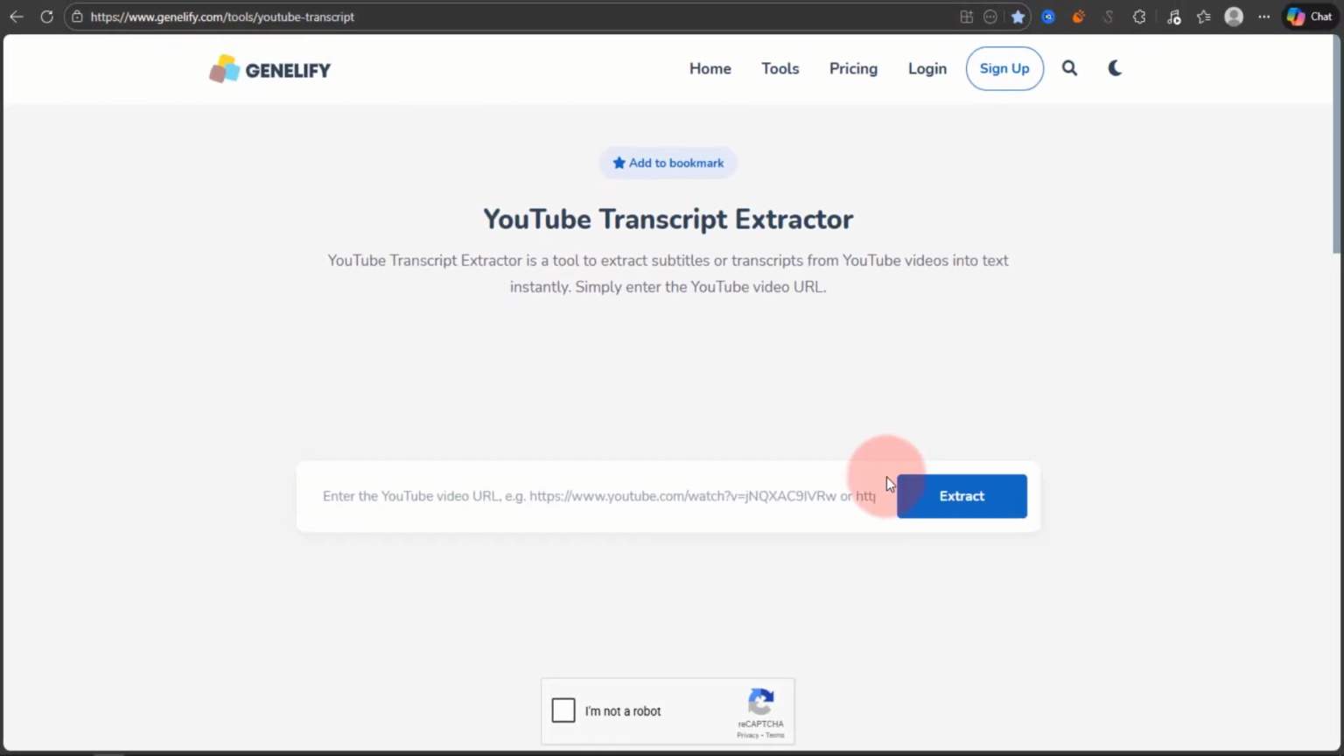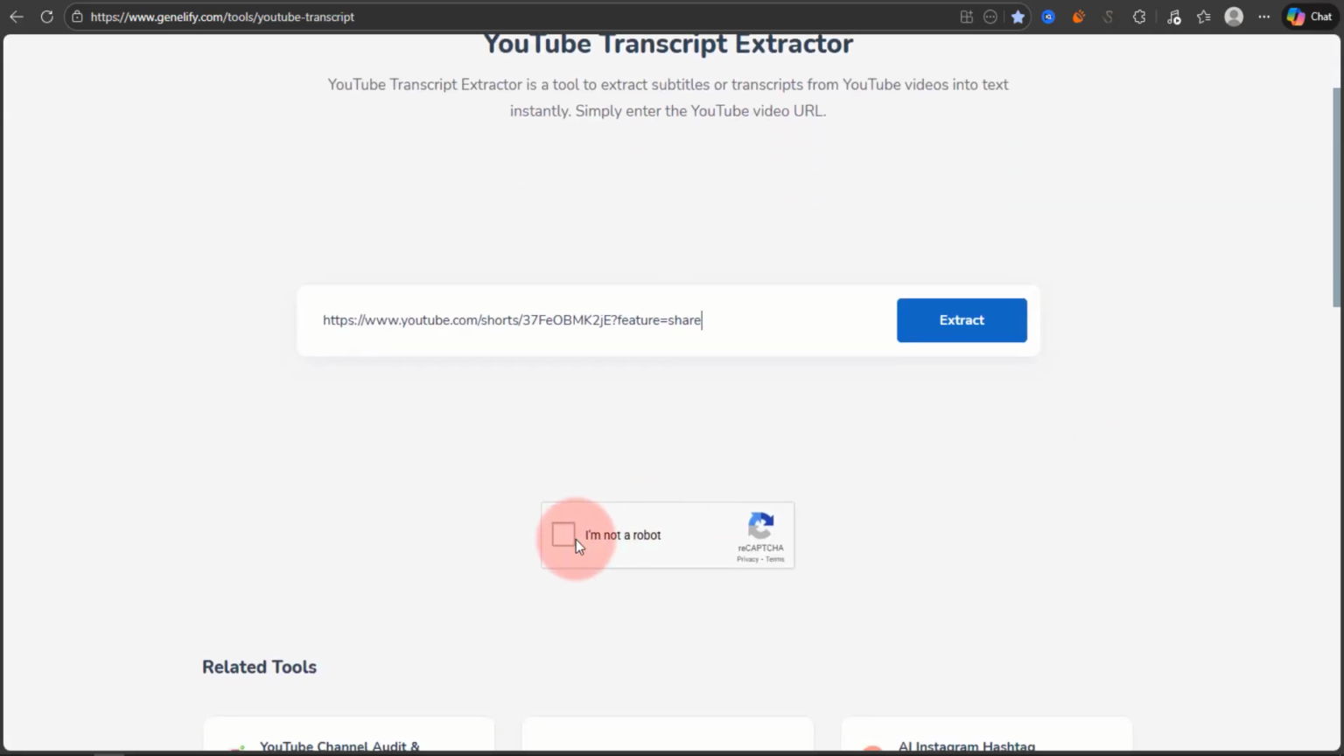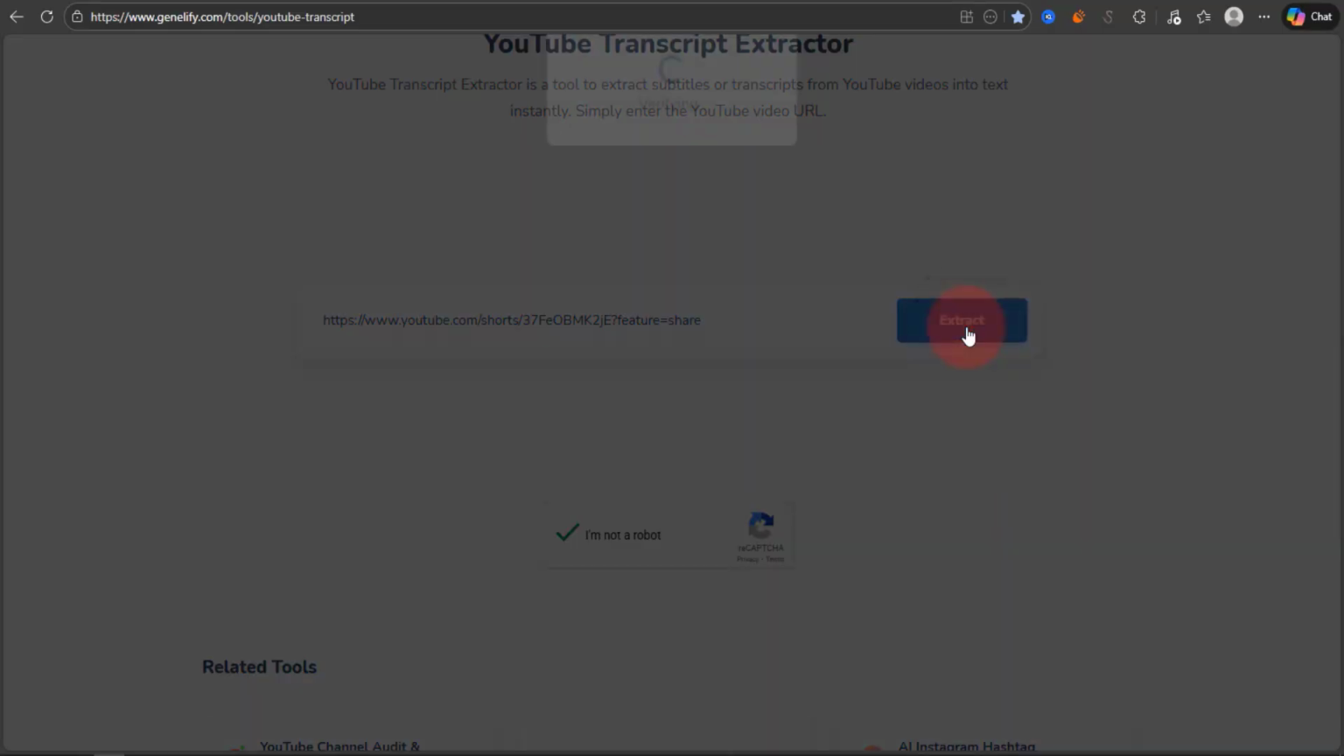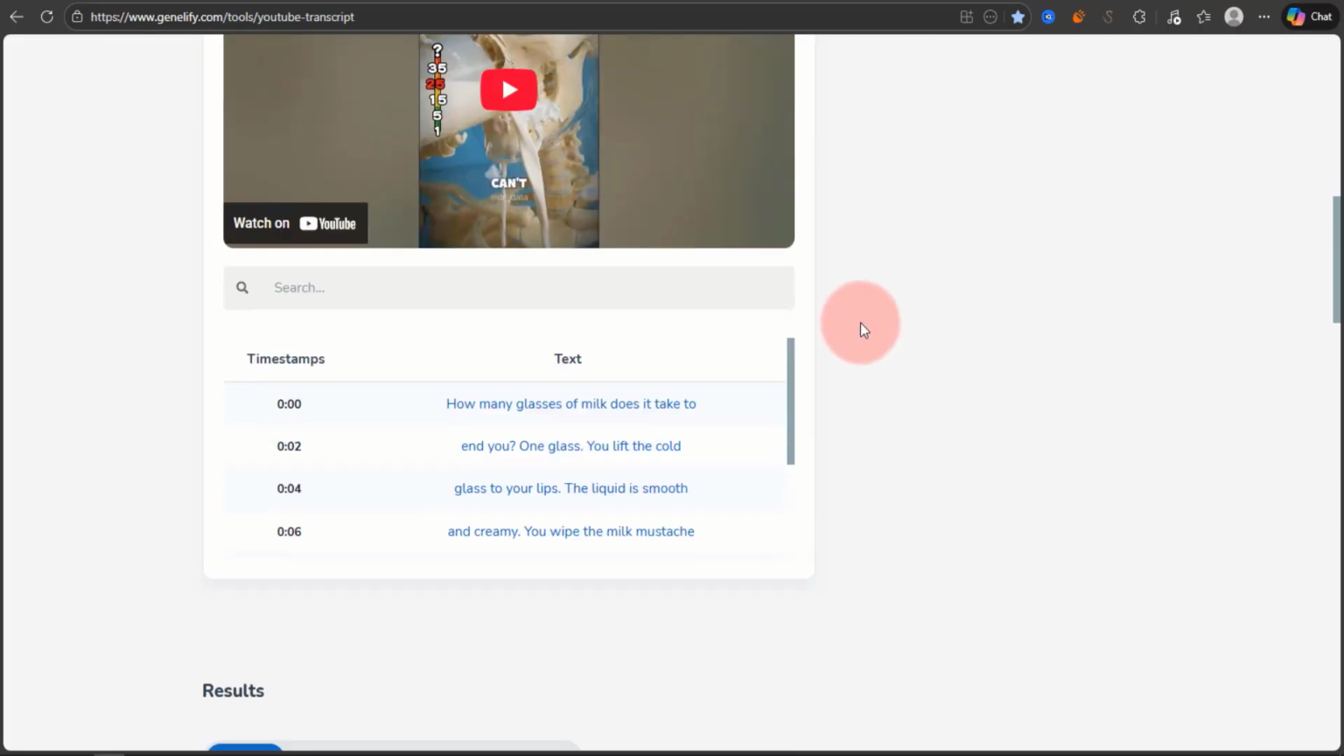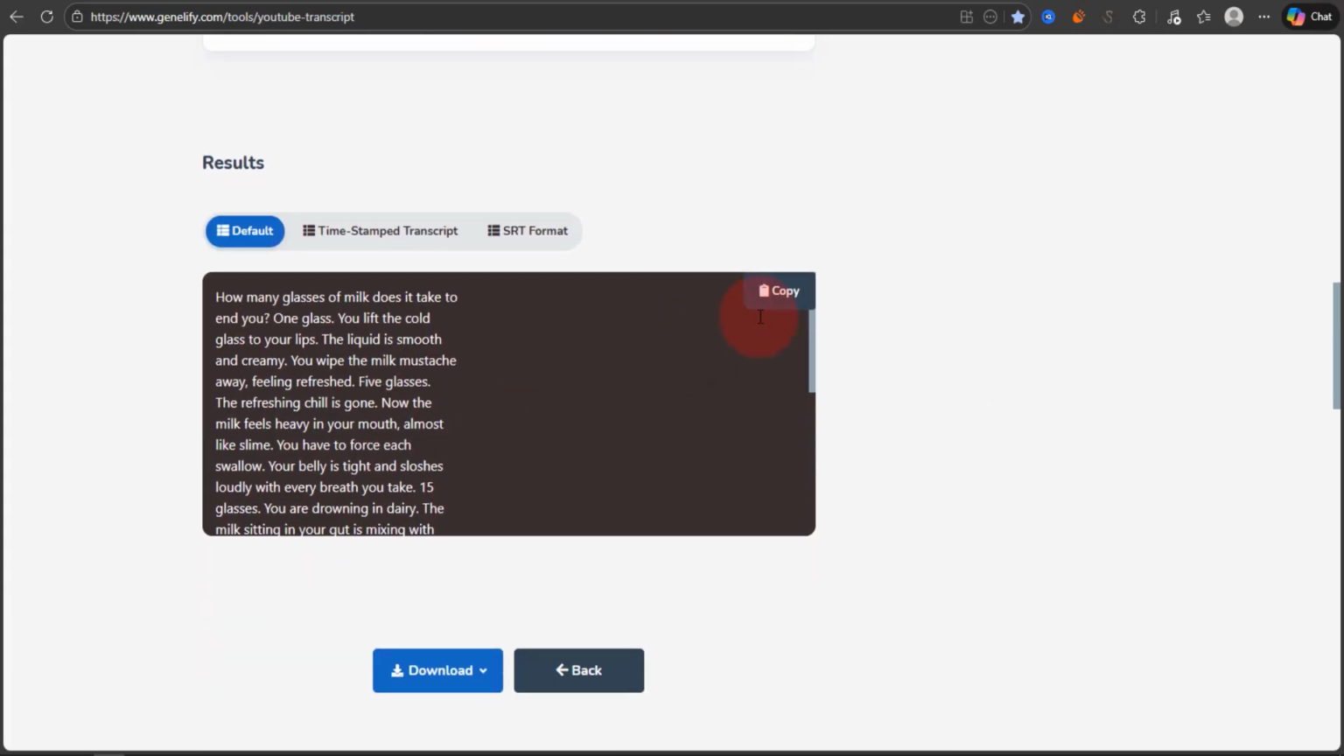Then go to this Janellify website and paste the video URL in this box. Click here and confirm that you are not an Ultron, then click on Extract. Then you'll see the texts with timestamps. Below it, you can see the whole transcript in one place.